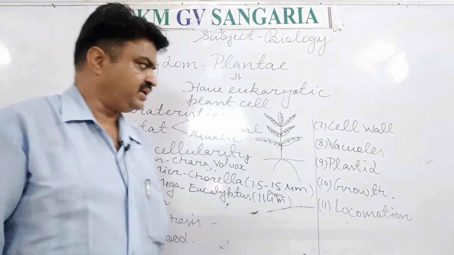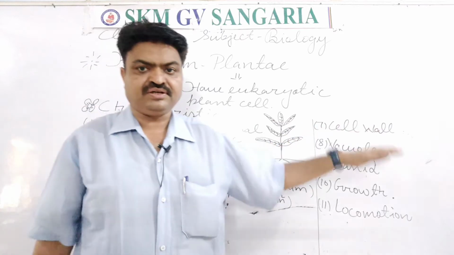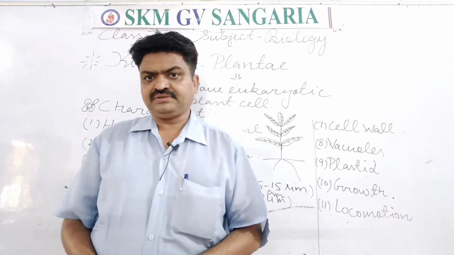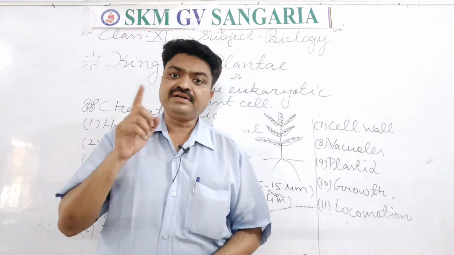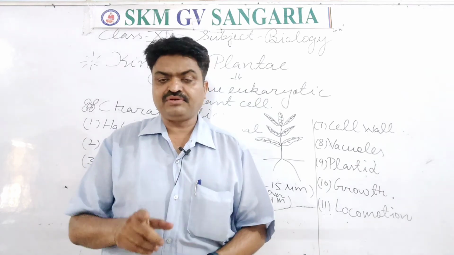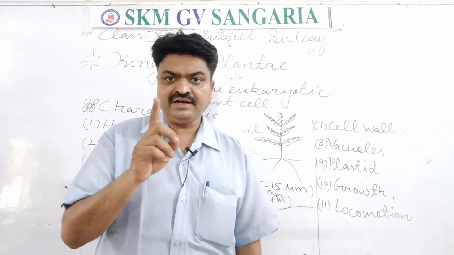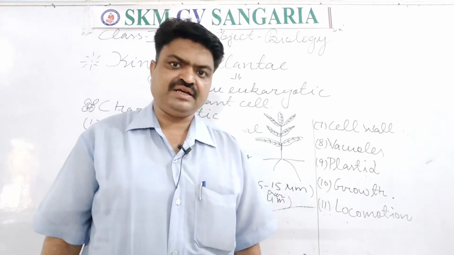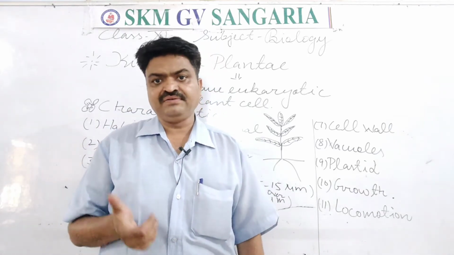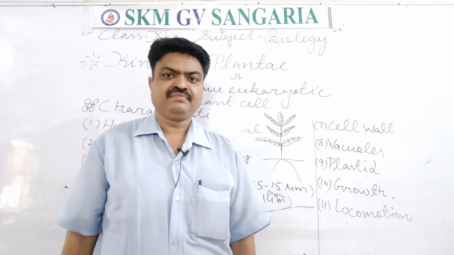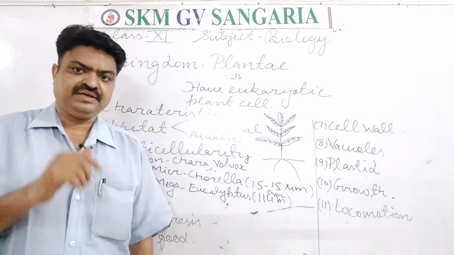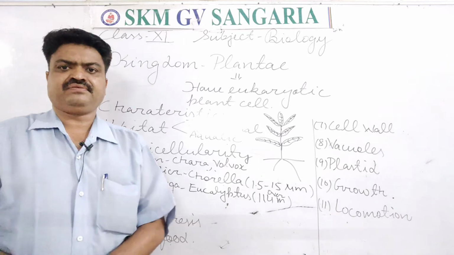Now we come to the next, cell wall, students. All the plants have cells, and their cell is surrounded by a rigid boundary, students, and that rigid boundary is known as the cell wall. So they have a cell wall in their cell. With this, another characteristic that they have is the vacuole, students. It is the vacuole.